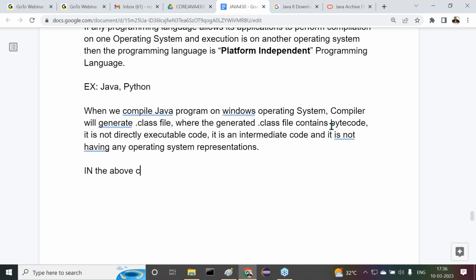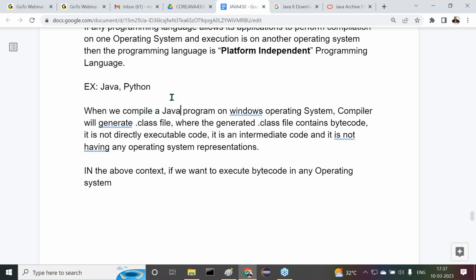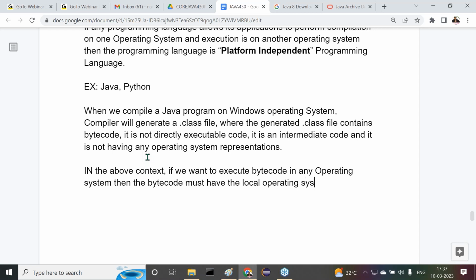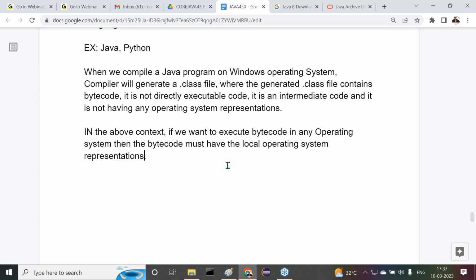In the above context, if we want to execute bytecode on any operating system, then the bytecode must have the local operating system representations. Observe carefully. The point is very clear.